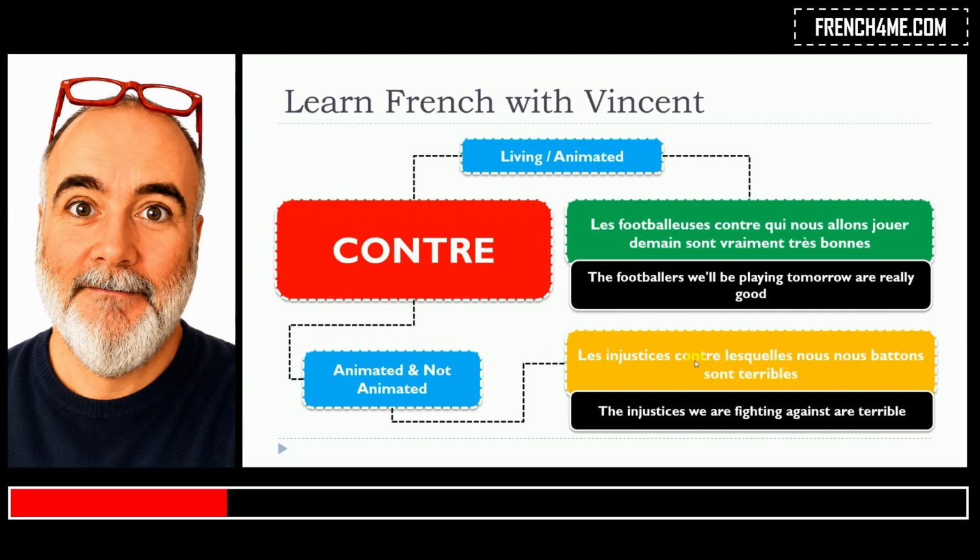Les injustices contre lesquelles nous nous battons sont terribles. D'accord? So recap, laquelle, feminine singular, lequel, masculine singular. In that case, it's lesquelles, feminine plural.